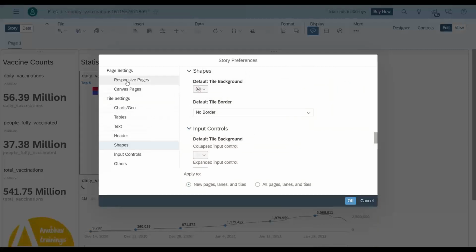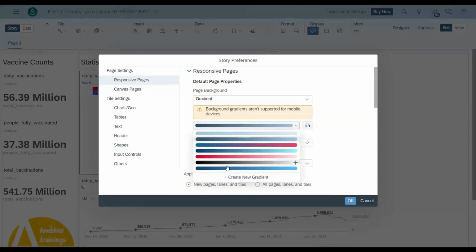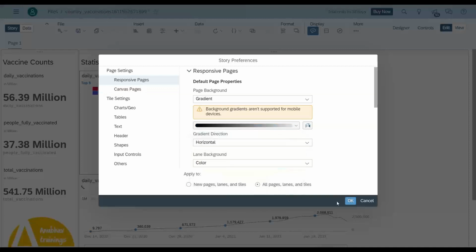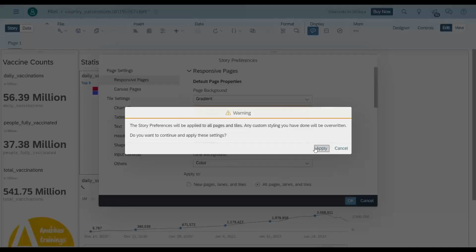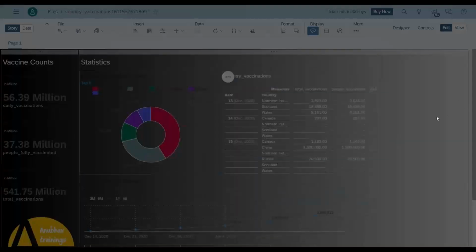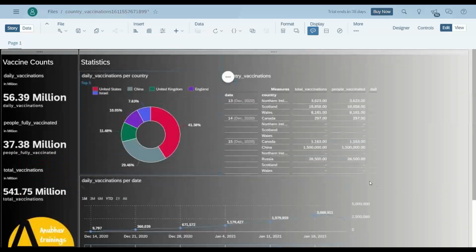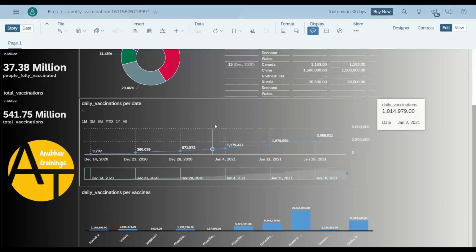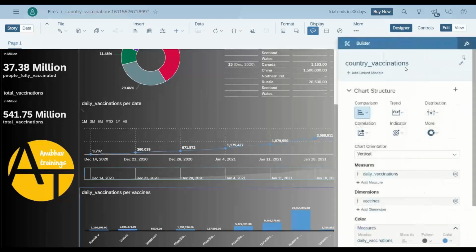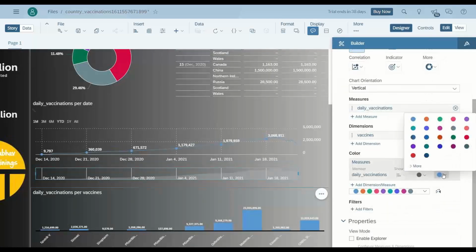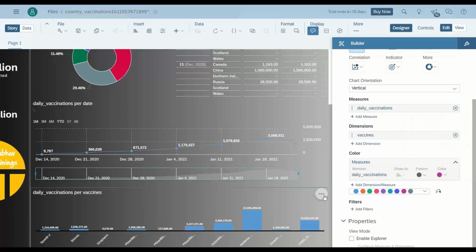Okay, looks good. Now I can go back on the top, maybe use a darker color, all pages, and say, okay, apply. And there you go. You can see the values are getting into the white color and the background is darker. I can perhaps go back to one particular chart and also change here the color for a certain chart. Yeah, so it's fully possible to customize things according to our need.